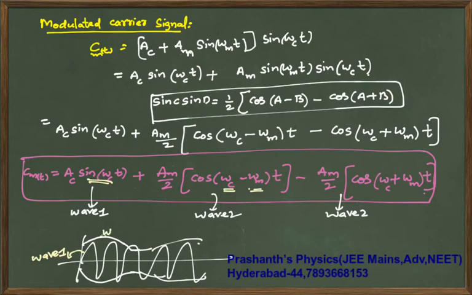This is your wave 2, which is also called the upper band, with minus A_m by 2. This is plus A_m by 2. So this bottom part is kind of wave 3. So your modulated signal is basically a combination of three waves like this.